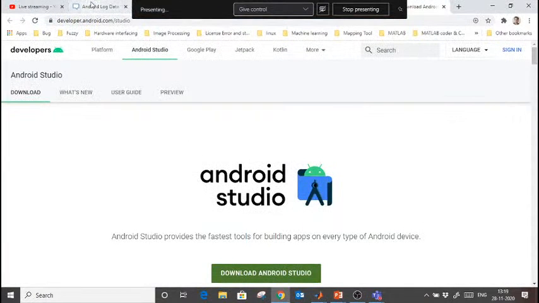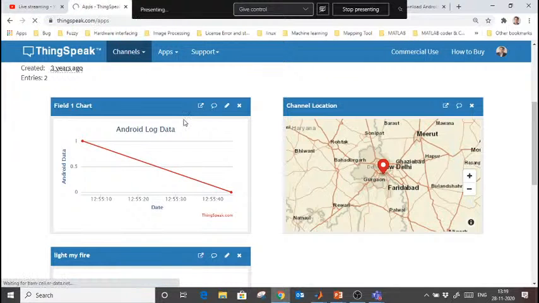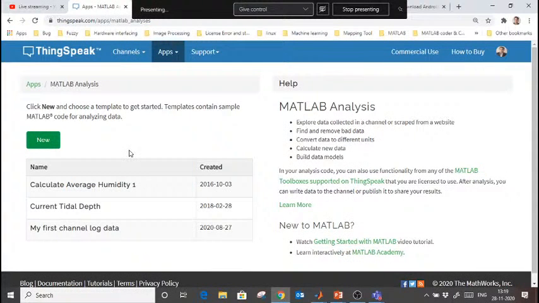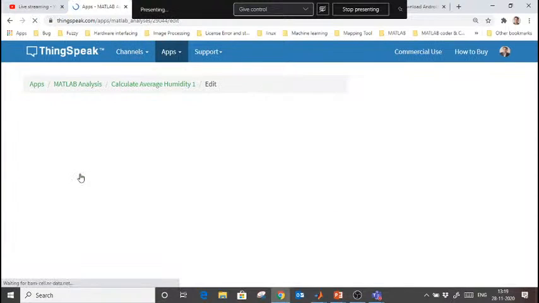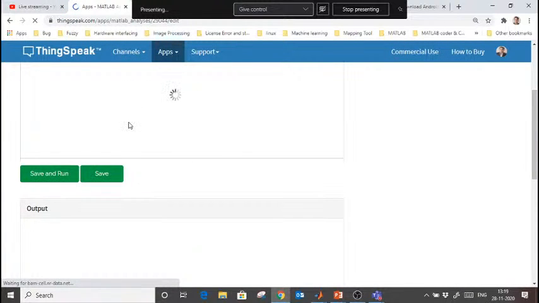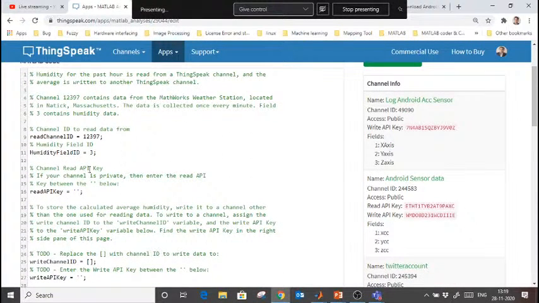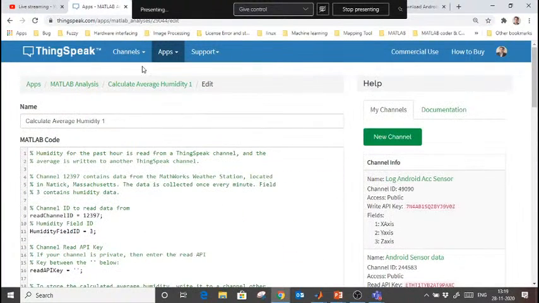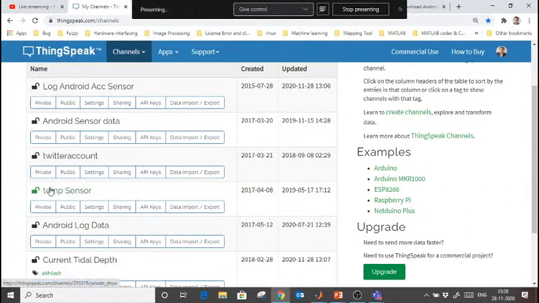More of what you can do with these apps. If I go here in All Apps, if you have to do some kind of MATLAB analysis, you can use the analysis tab. Once you write code in the analysis, let's say I am using this one, here you can write the MATLAB code directly on ThingSpeak. See from which channel ID I am reading data, what is the field number, read API key, write API key.